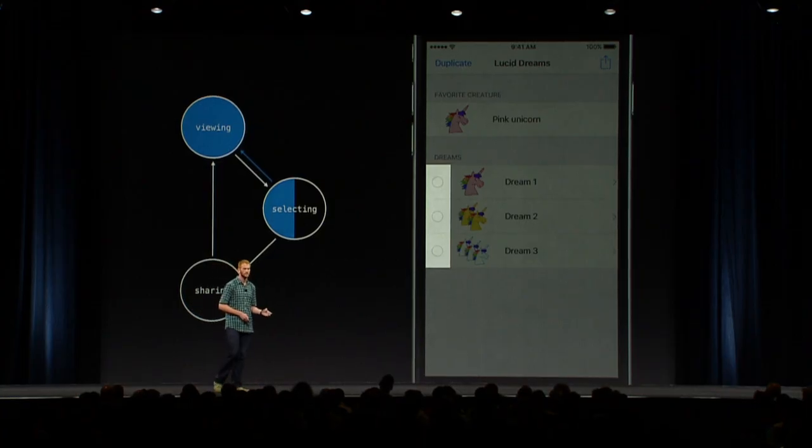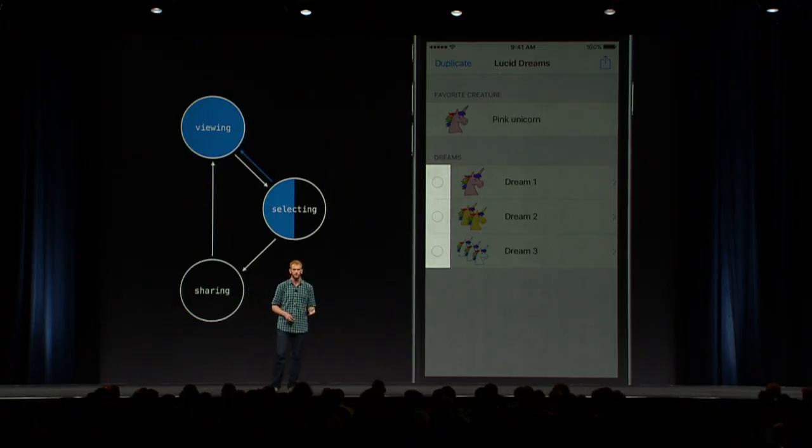So when we went back to debug this code, we saw that some of our state properties weren't fully cleared out during a state change. And so in this case, even though we moved to the viewing state, we forgot to clear out some of the properties of the selecting state. So let's take another look at our state diagram to see if we can come up with a fix.